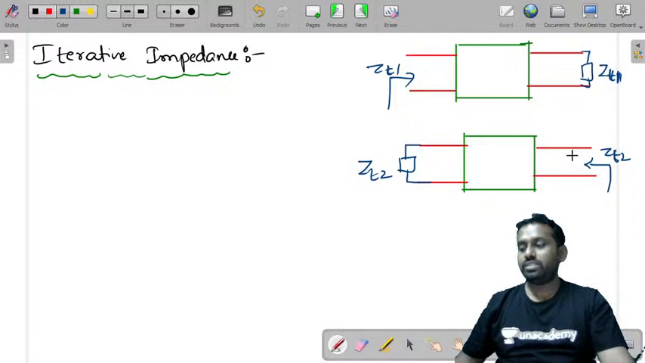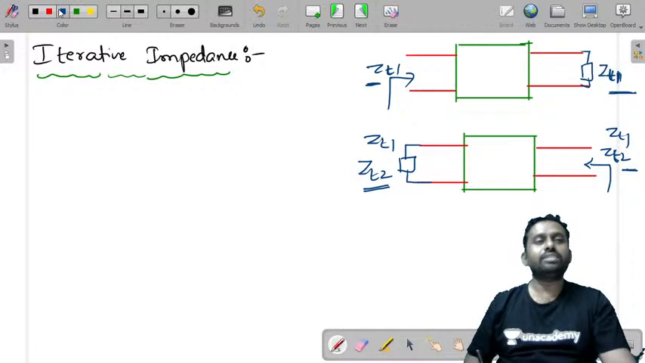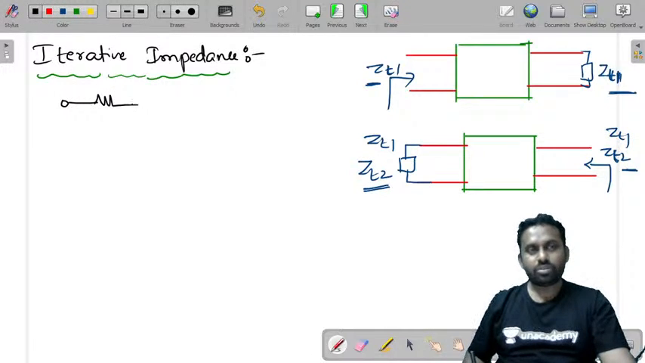So this is what is iterative impedance, that is defined as the impedance when connected across the pair of terminals which gives the same value of the impedance across the output terminals, the other pair of terminals. If you are terminating this with ZT1, you will get ZT1. If you are terminating with ZT2, in this case, you'll get ZT2. Or if you're terminating with ZT1, you'll get ZT1 here. So let's try to take a T network, which is very useful, very easy to solve also.